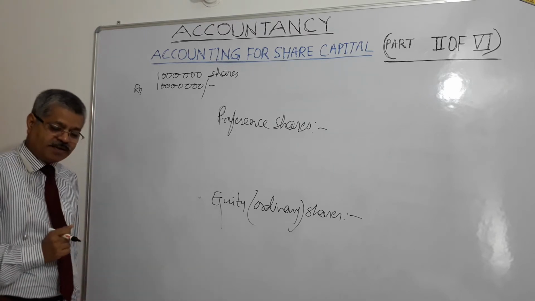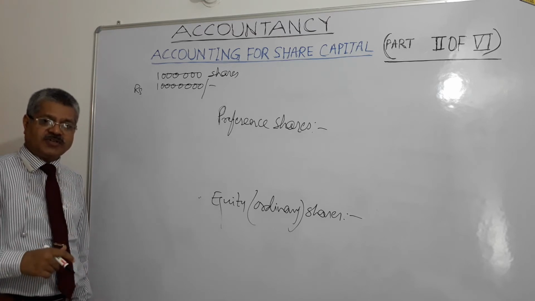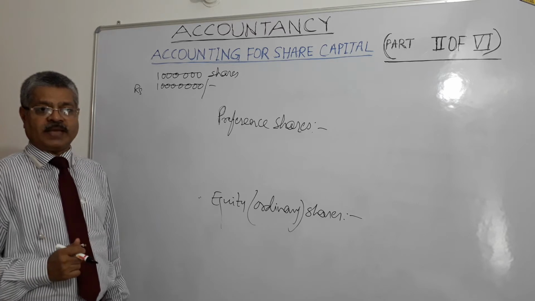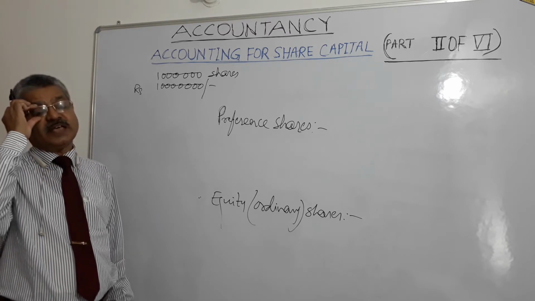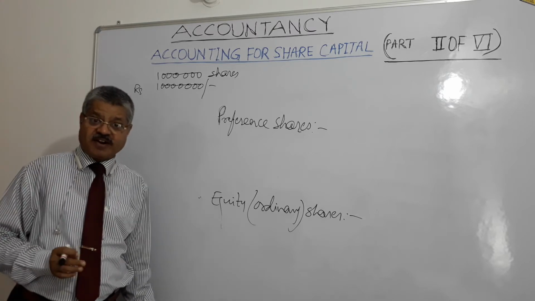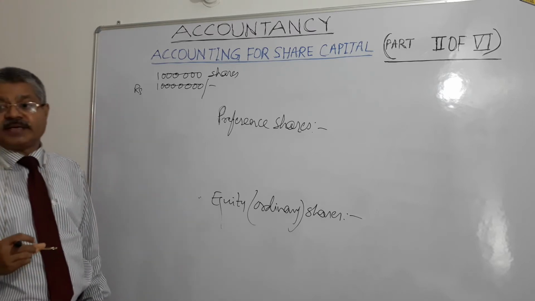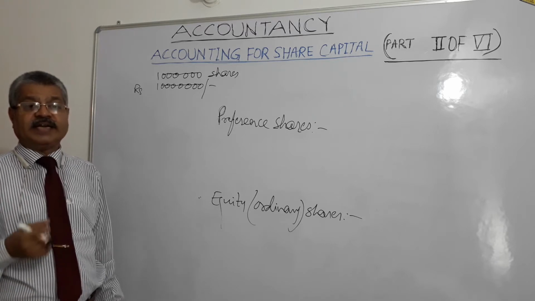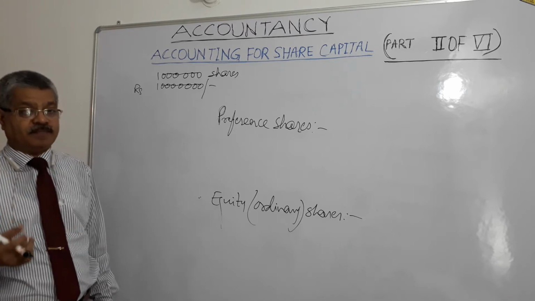First installment is solicited along with the application form, and that is called application money, right? Second installment generally is called at the time of allotment of shares, and that is called allotment money.